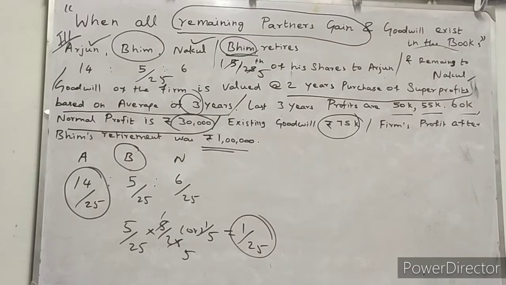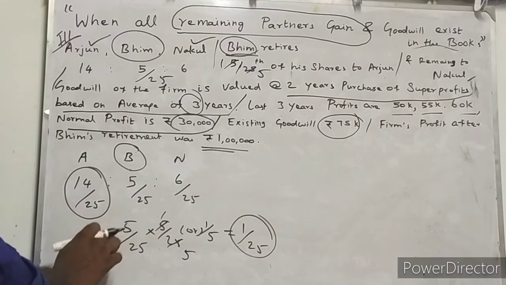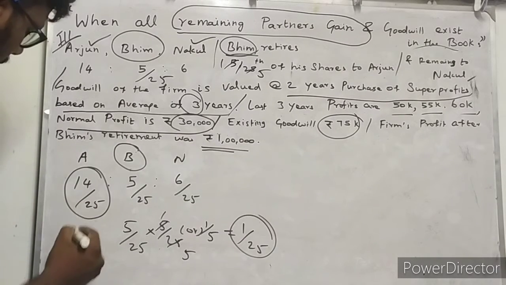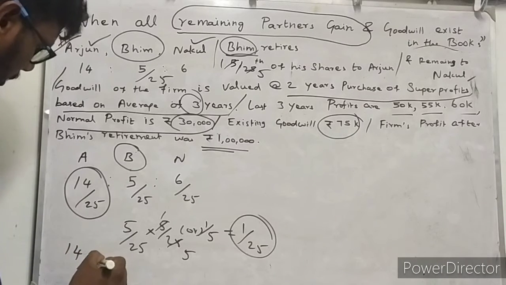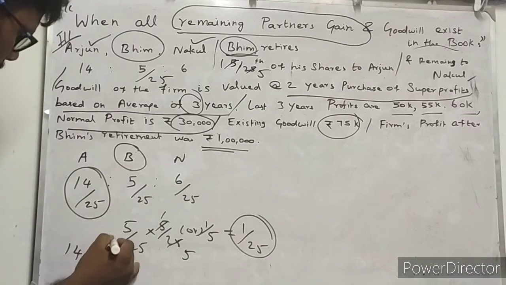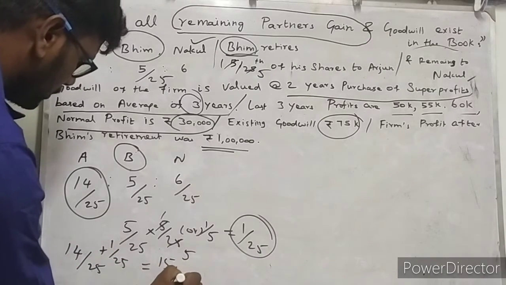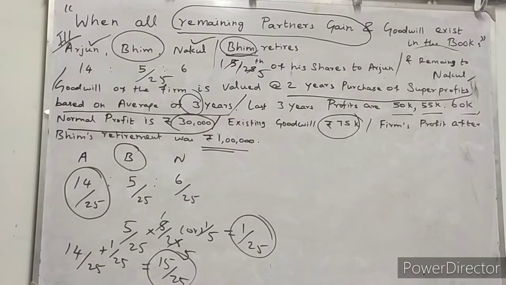So the actually available share of profit is 14 divided by 25, plus the share gained from Bhim, 1 divided by 25. Collectively, 15 divided by 25 is Arjun's new profit and loss sharing ratio.